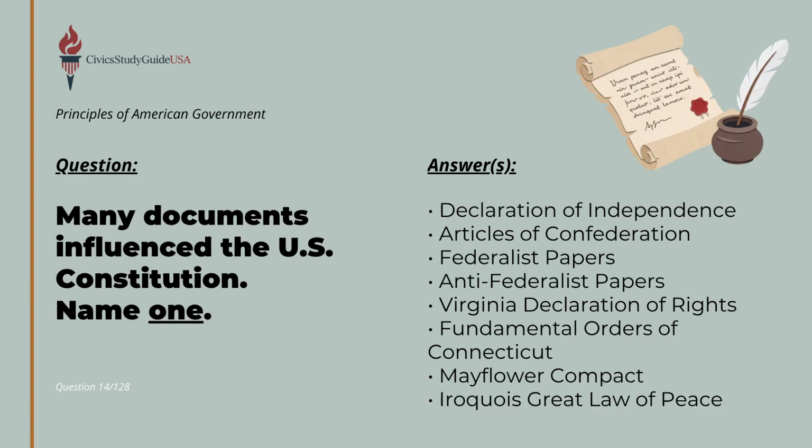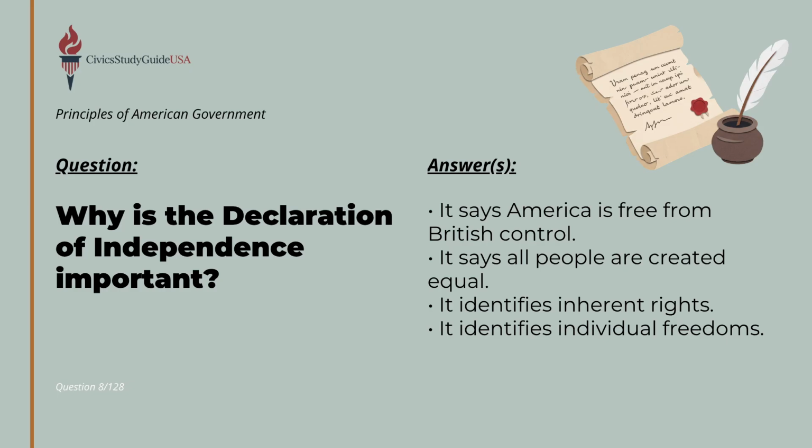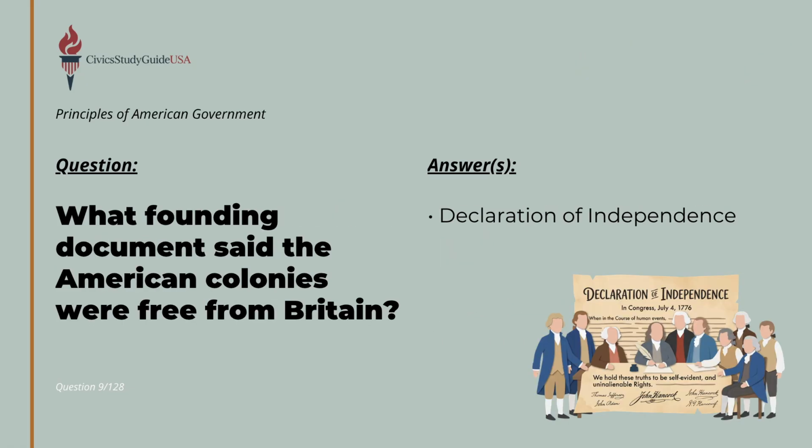The Constitution didn't appear out of thin air. It was heavily shaped by earlier political struggles and structural experiments. Many documents influenced the U.S. Constitution, including the Declaration of Independence, the Articles of Confederation, and the Federalist Papers. Looking closely at those root ideals, the Declaration of Independence is foundational because it says America is free from British control, states that all people are created equal, and identifies inherent rights and individual freedoms. This makes the Declaration of Independence the definitive founding document that said the American colonies were free from Britain.